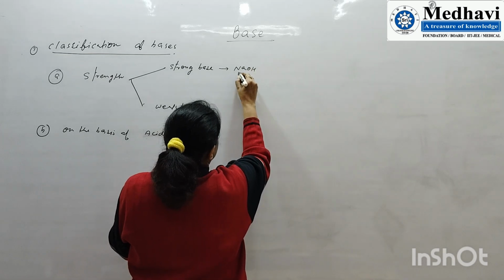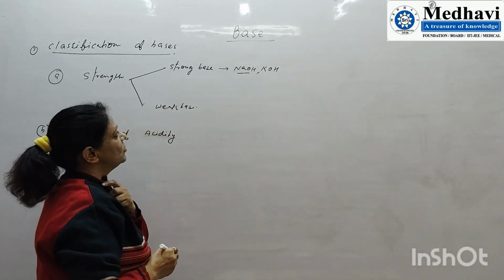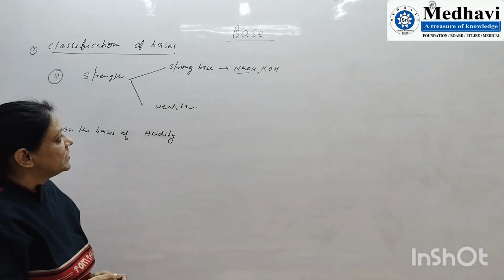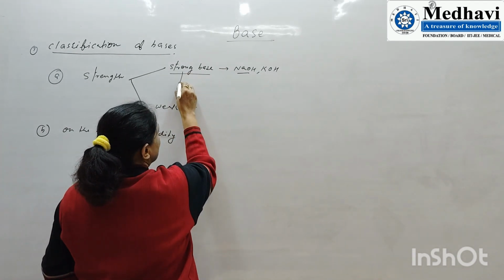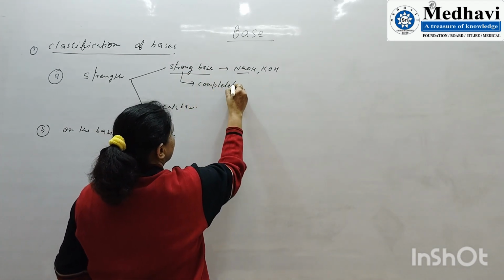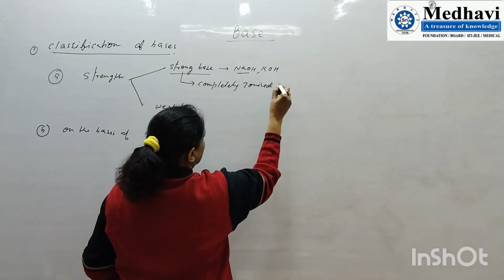NaOH, sodium hydroxide, and potassium hydroxide are considered strong bases because they completely ionize in water to give hydroxyl ion. So strong bases are those bases which are completely ionized in their aqueous form.